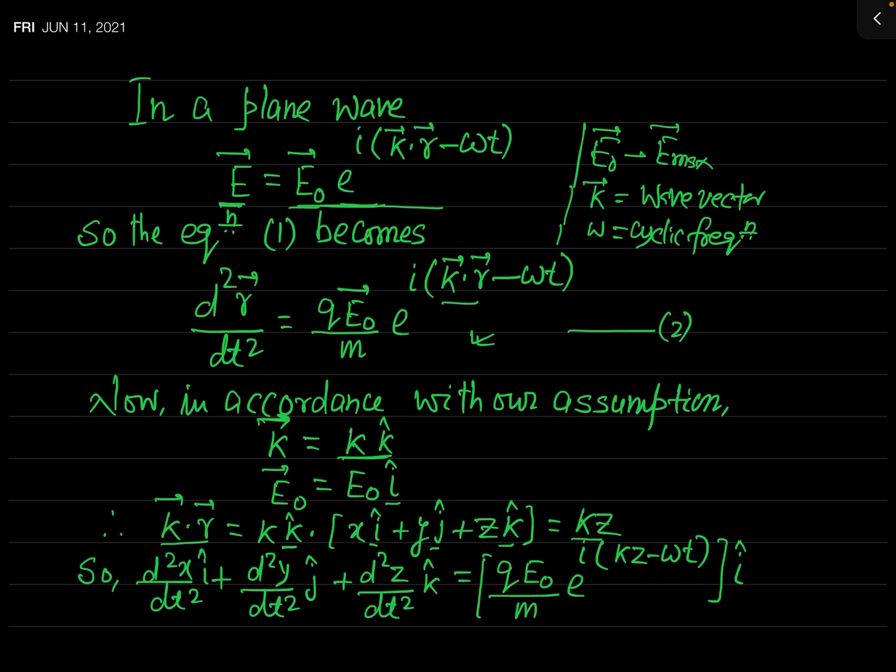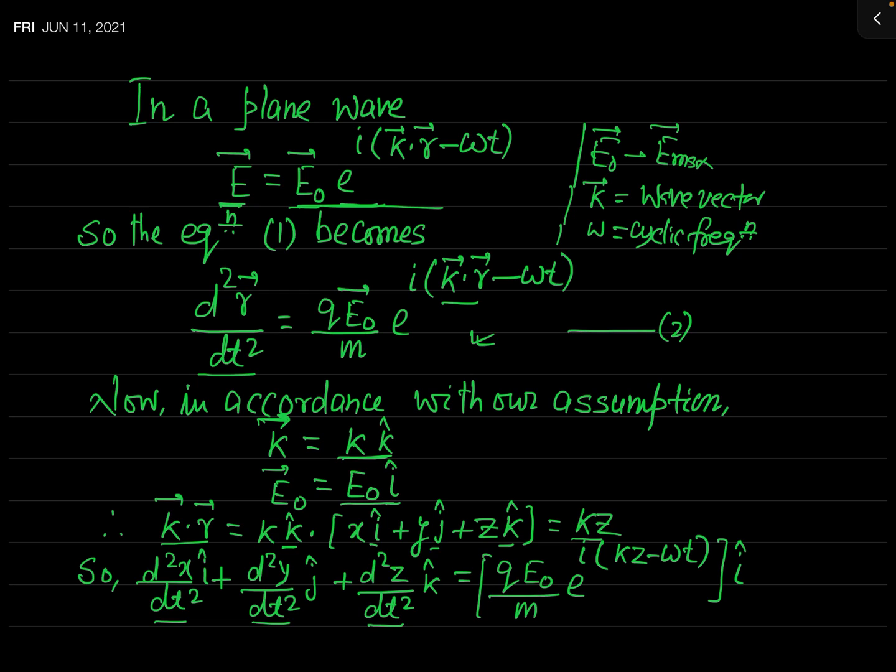Now as r is equal to xi plus yj plus zk, you can write d2r by dt square like this: d2x by dt square i plus d2y by dt square j plus d2z by dt square k. And in the RHS you can see that this E naught vector is along the x-axis, so I have expressed it as E naught i hat, which I have written here after this square bracket. So in the RHS the term will be q E naught over m, e to the power i(kz minus omega t), times i.